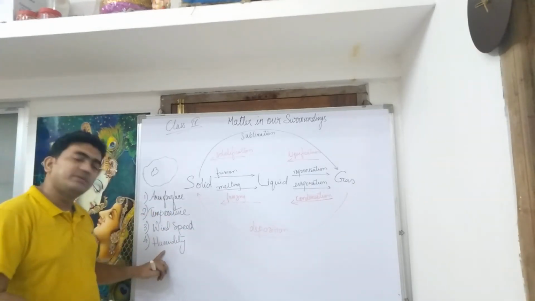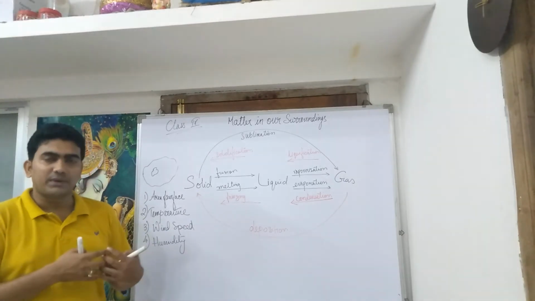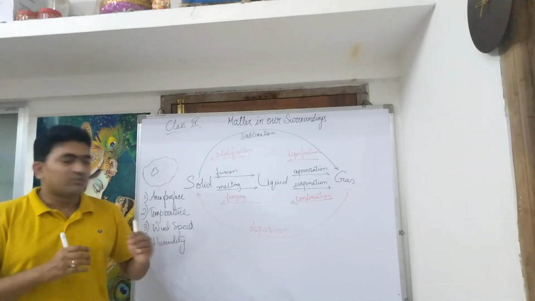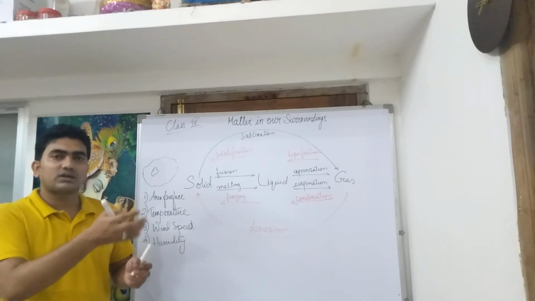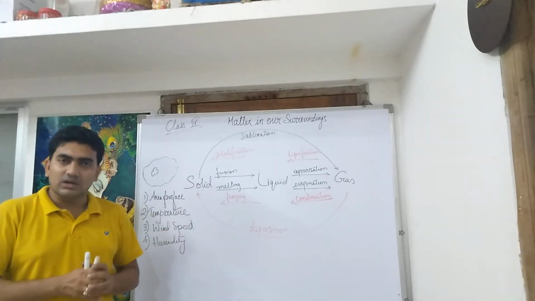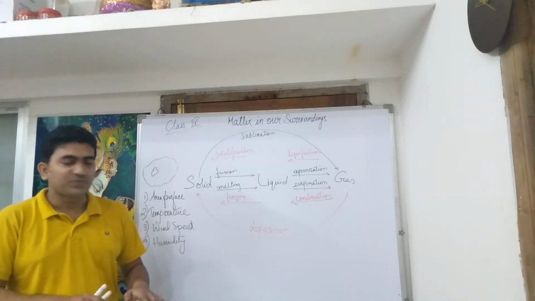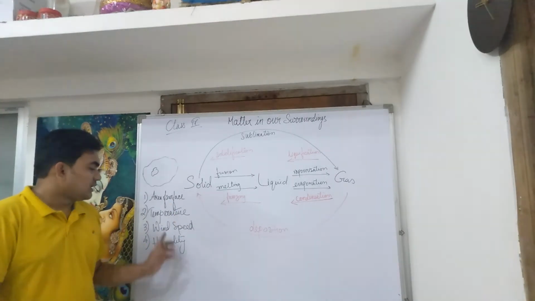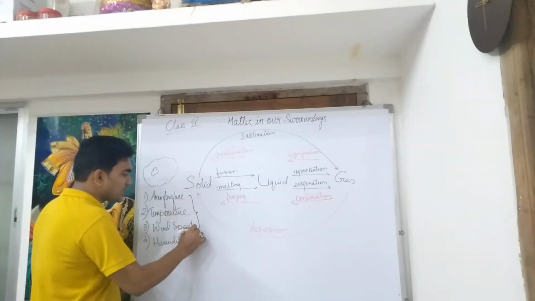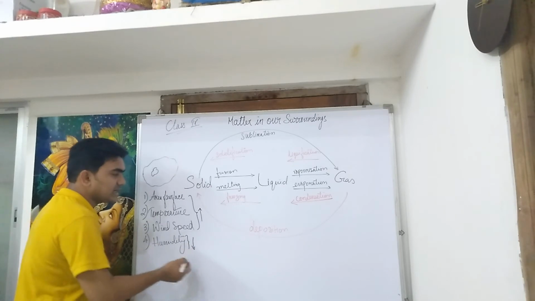Coming to the fourth point, humidity. Humidity is actually the amount of water vapor contained in a certain area's atmosphere. More the humidity, more is the content of water vapor. Now, if the air already has a higher amount of water vapor in it, that is higher humidity, then the tendency of evaporation decreases. So, greater the humidity, lesser is the rate of evaporation. For the first three cases, the rate of evaporation increases, whereas for humidity, it decreases.